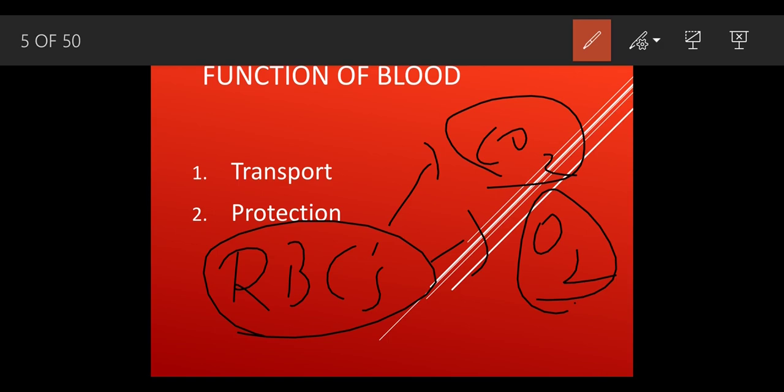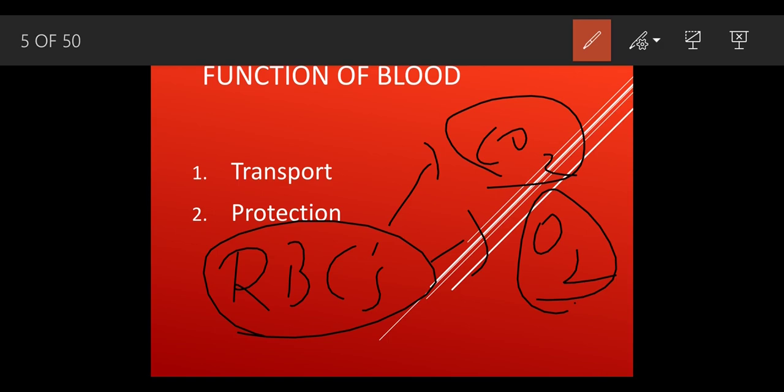Okay, how? See, if any body part has a deficient amount of oxygen, deficient amount of oxygen means the level of carbon dioxide increases in that organ. So these RBCs take it and transport it to the heart, and from the heart to the lungs it goes and gets transported to each and every part of the body.